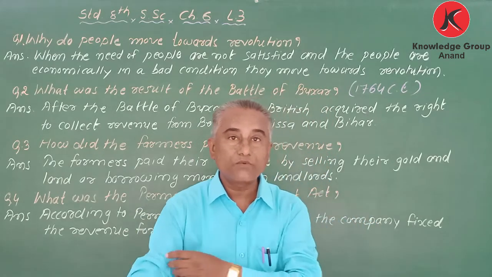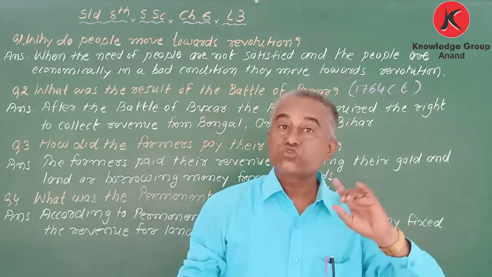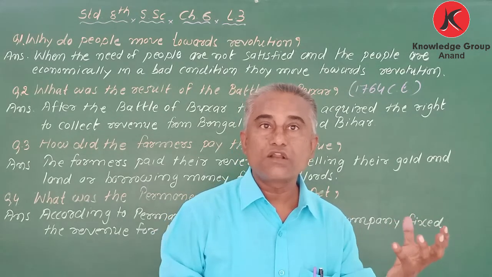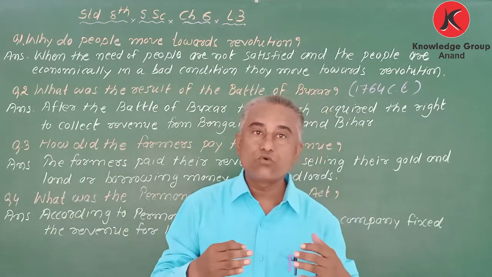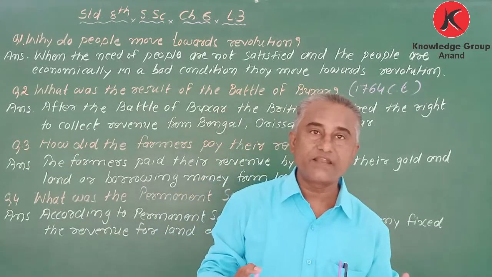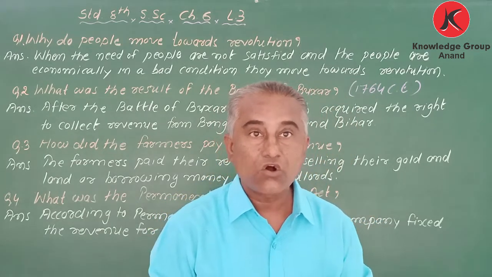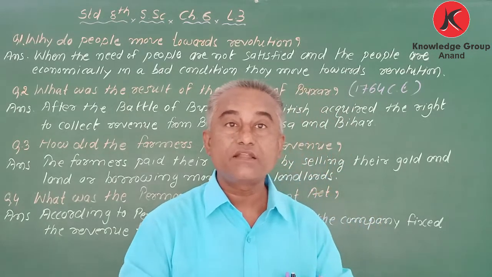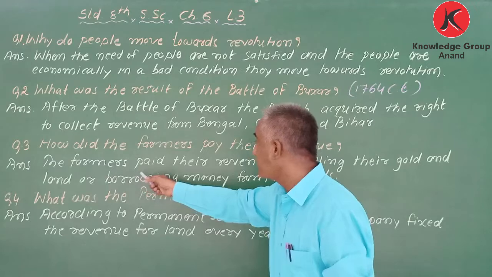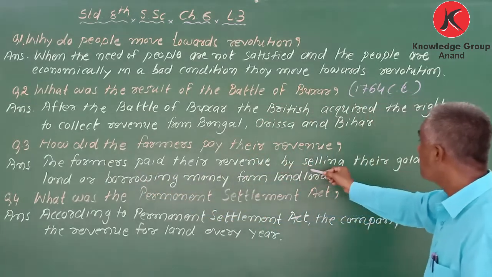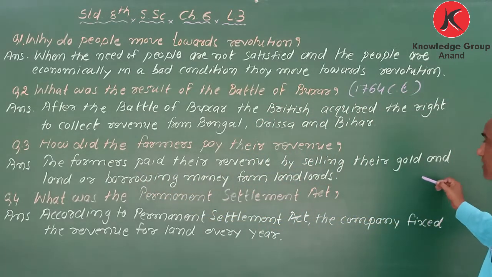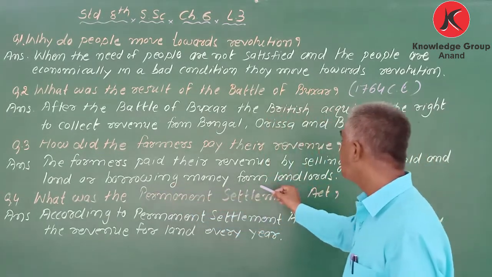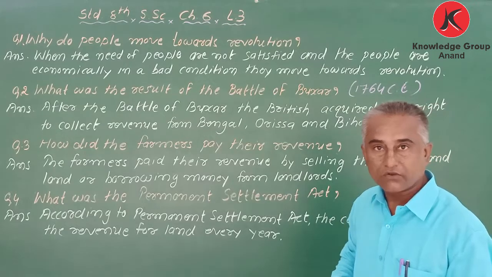If they did not have money, they sold golden ornaments. If they did not have golden ornaments, they sold their land, or borrowed money from landlords, and paid taxes. Okay, got it?